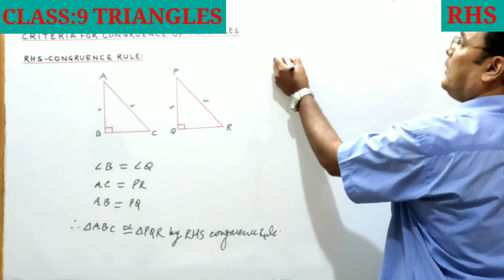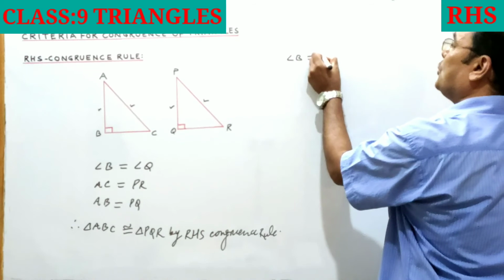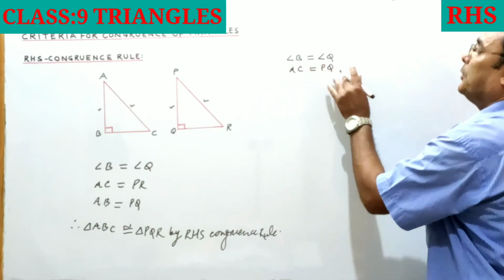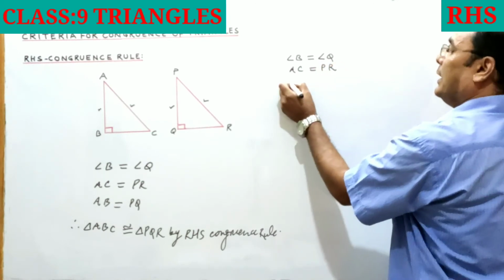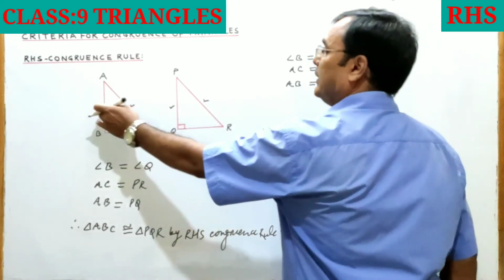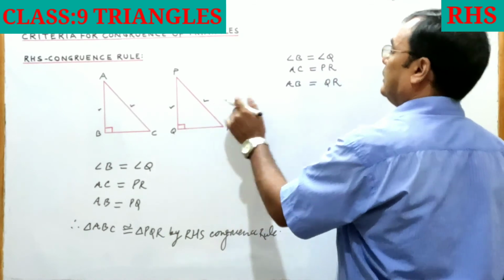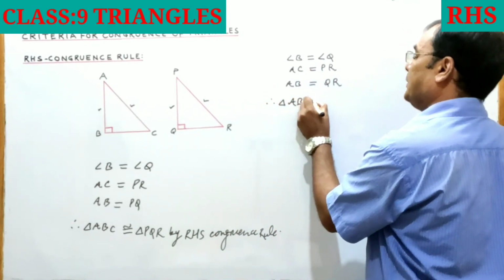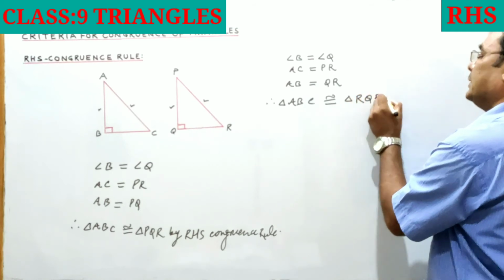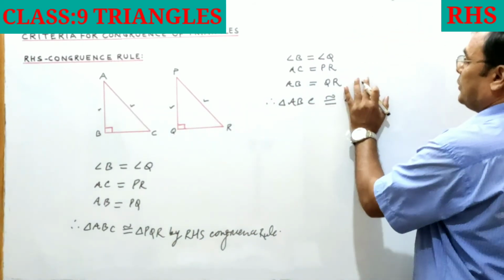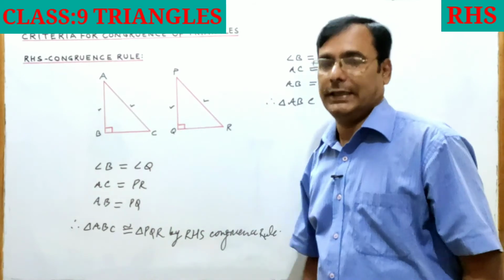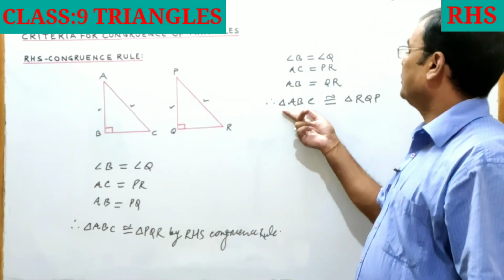But in case we are given angle B is equal to angle Q, both right angles, hypotenuse AC equal to hypotenuse PR, and side AB is given equal to side QR, then triangle ABC is congruent to triangle QRP, not triangle PQR, because if you write it as PQR, then the correspondence will be changed, and that will be an incorrect way of writing congruency of triangles.